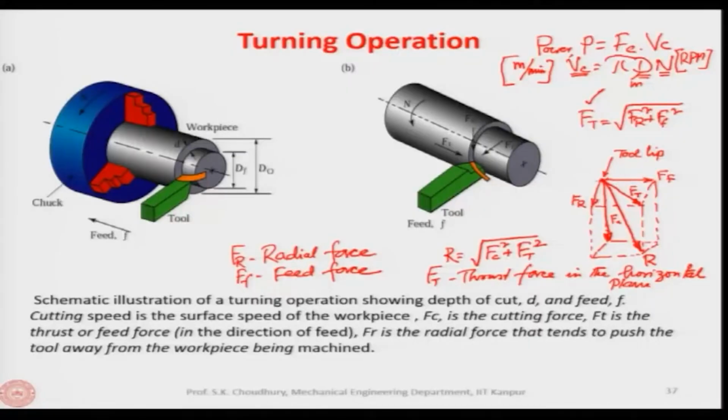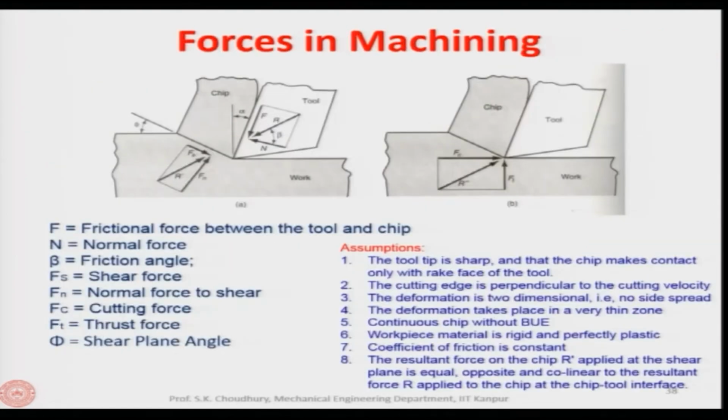The cost criteria we will discuss later, and there we will come back to how to select the machining parameters optimally. Finally, in turning we have the thrust force Ft and the cutting force Fc, and the resultant force is root over Fc square plus Ft square. Let us see how these forces can be correlated together.